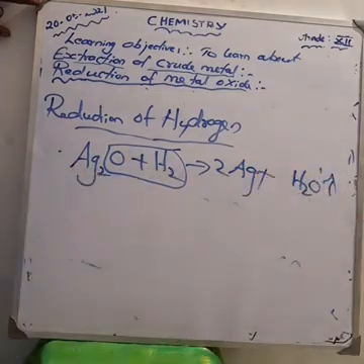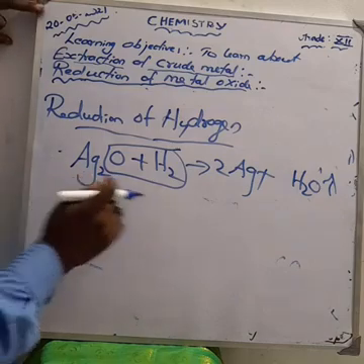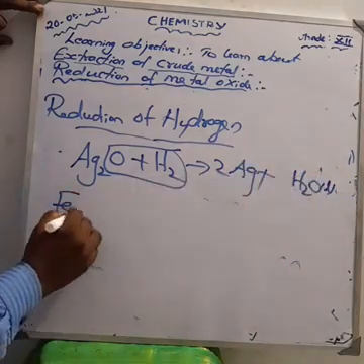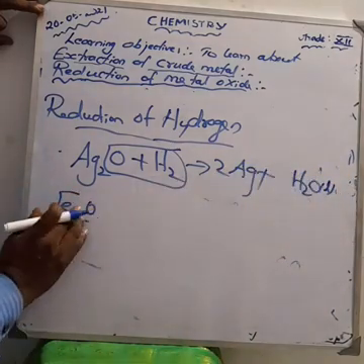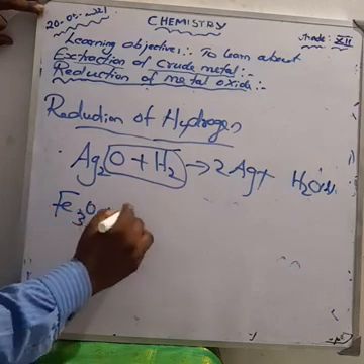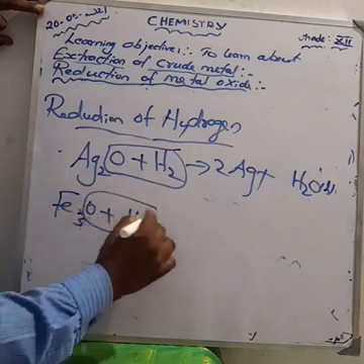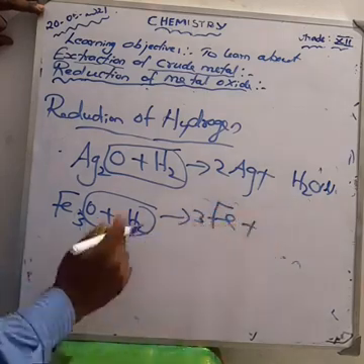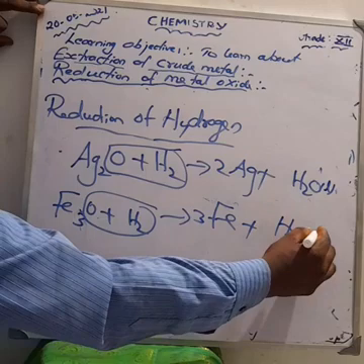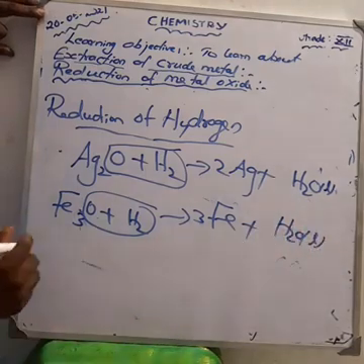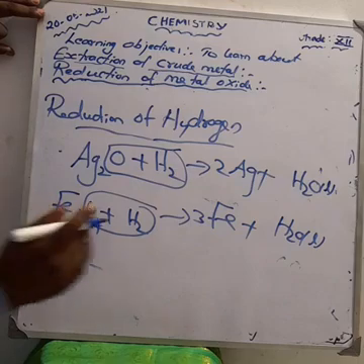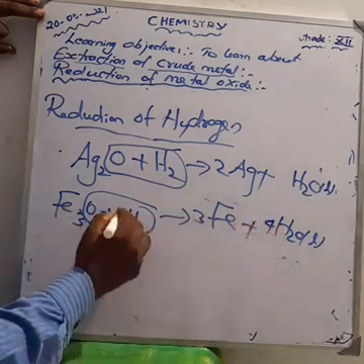Next, magnetite, formula Fe3O4, solid state, plus hydrogen. So what are the possibilities? Hydrogen combines with oxygen to form water molecules. What's the remaining one? Fe. How much Fe is there? 3 Fe plus H2O. How much oxygen is there? 4 oxygen, so make it 4 here. Equation balanced.